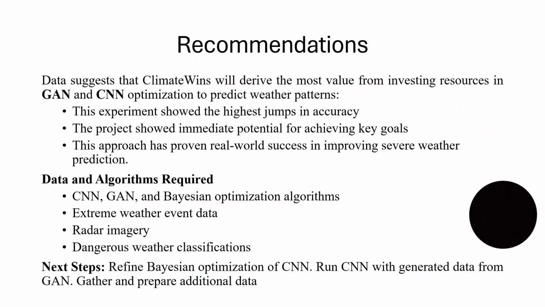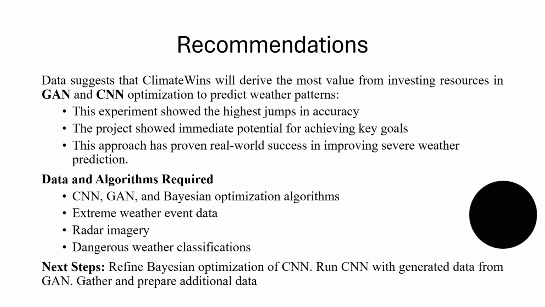Finally, based on the results of the thought experiments, my recommendation is, importantly, that data suggests climate teams will derive the most value from investing resources in GAN and CNN optimization to predict weather patterns. This experiment showed the highest jumps in accuracy. The project showed immediate potential for achieving key goals, and this approach has proven real-world success in improving severe weather prediction.